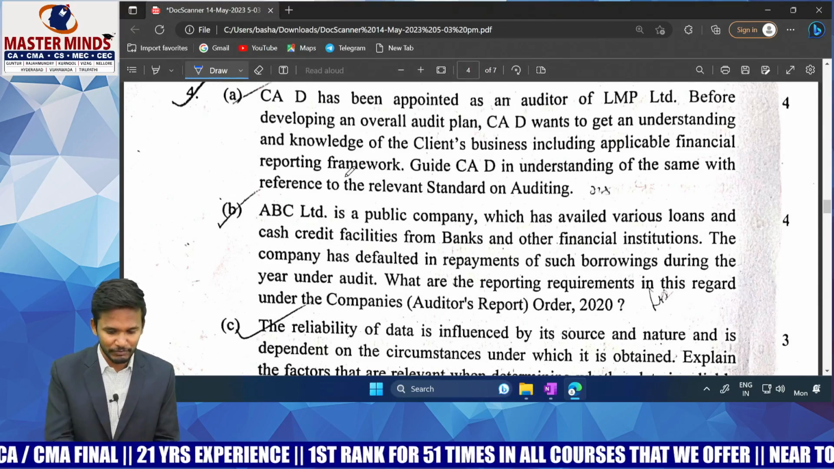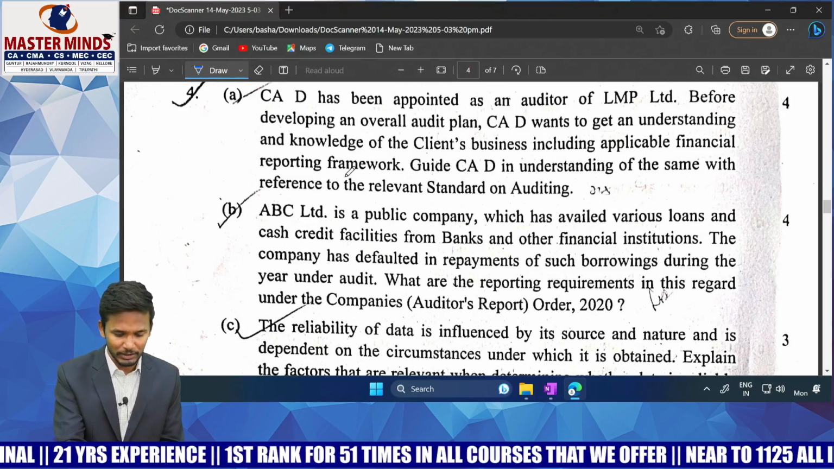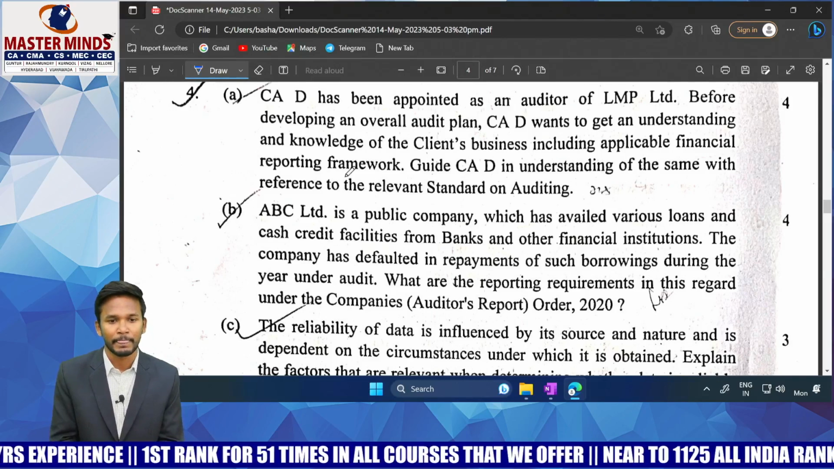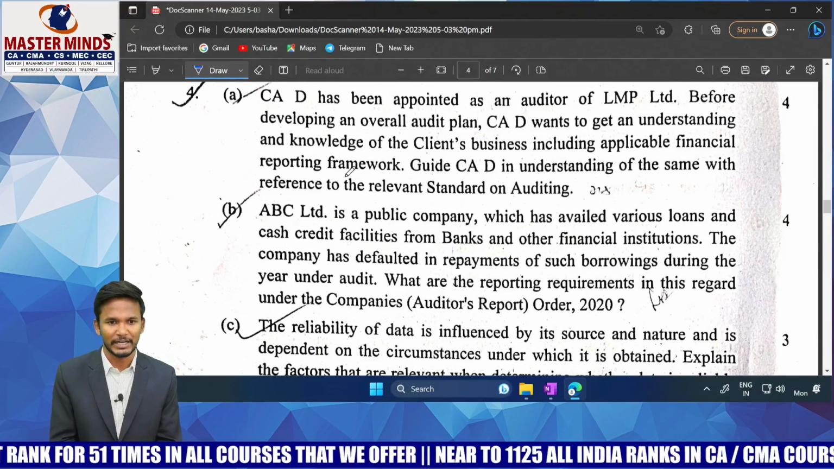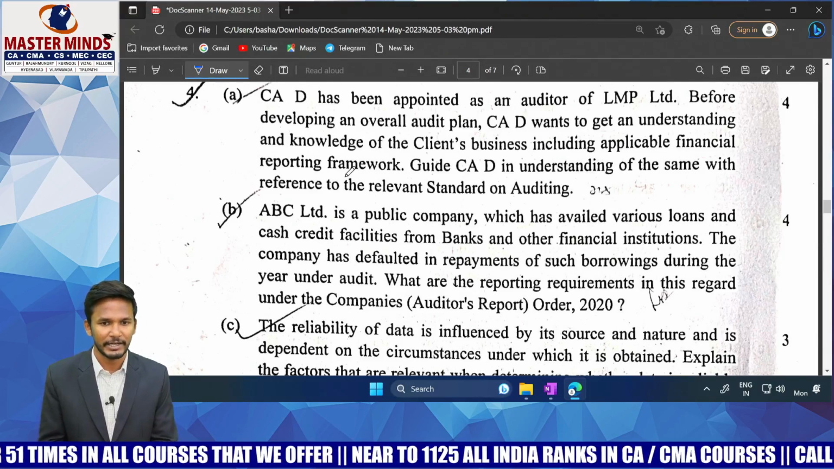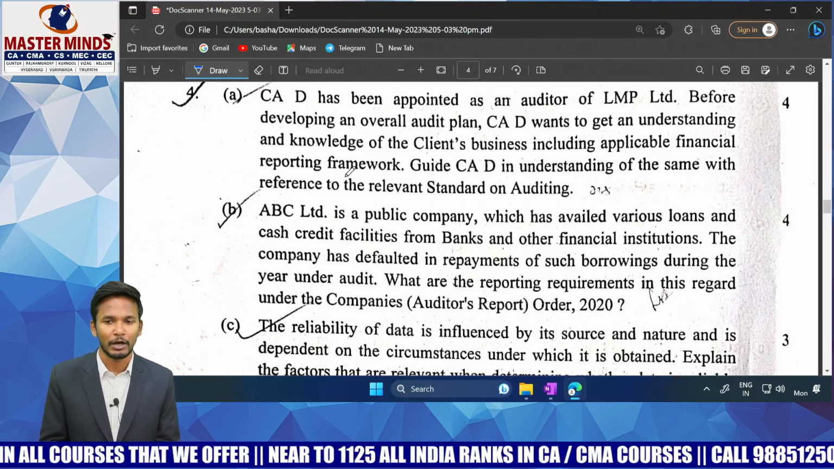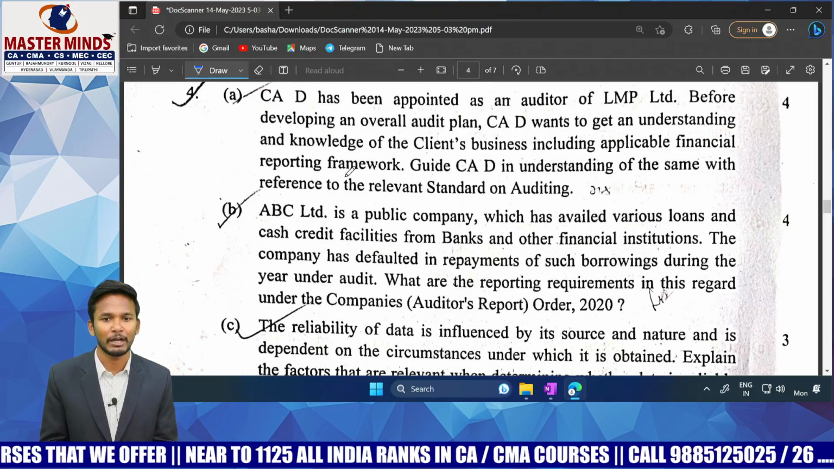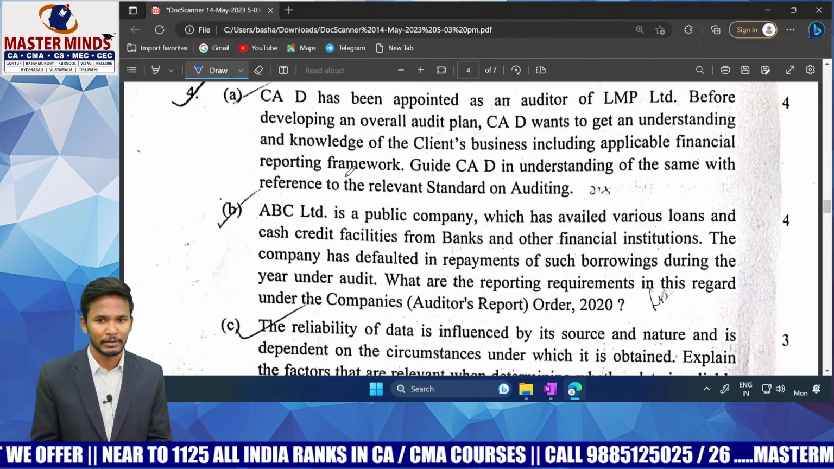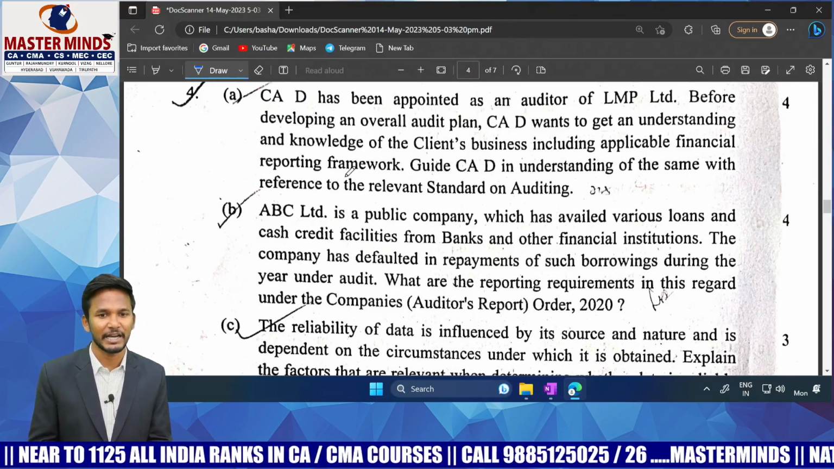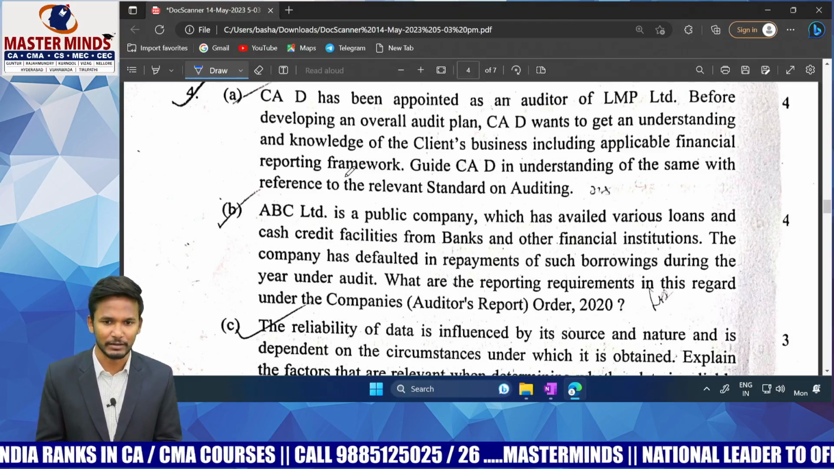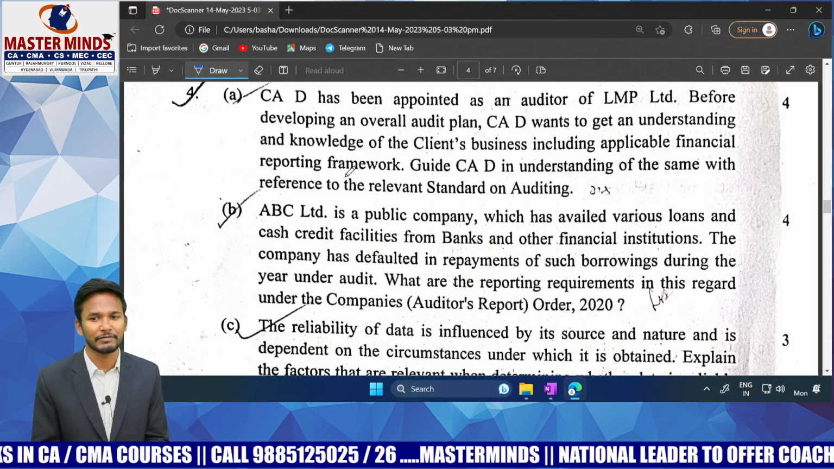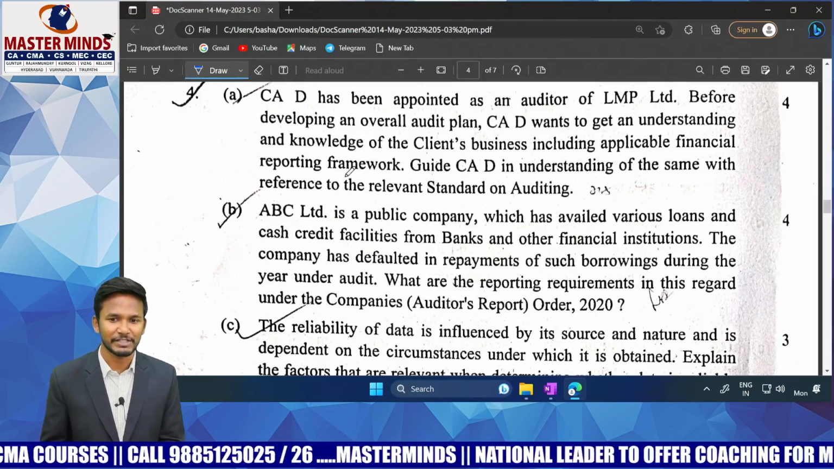Yes, let's come to question number 4A. CAD has been appointed as an auditor of LMP Limited. Before developing an overall audit plan, CAD wants to get an understanding and knowledge of the client's business, including the applicable financial reporting framework. Guide CAD in understanding the same with reference to the relevant standard on auditing.